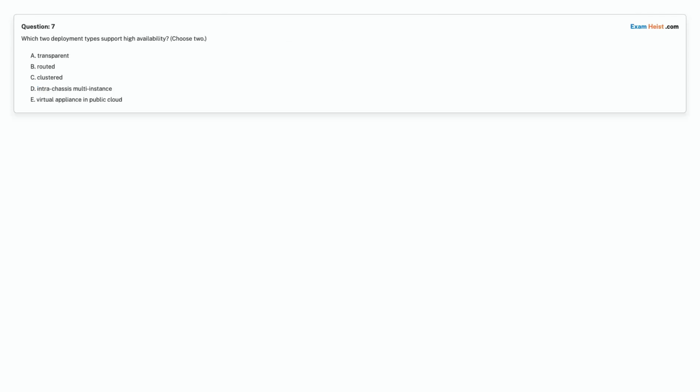Question 7. Which two deployment types support high availability? Choose 2. Option A. Transparent. Option B. Routed. Option C. Clustered. Option D. Intra-chassis multi-instance. Option E. Virtual appliance in public cloud. Choose the correct answer.